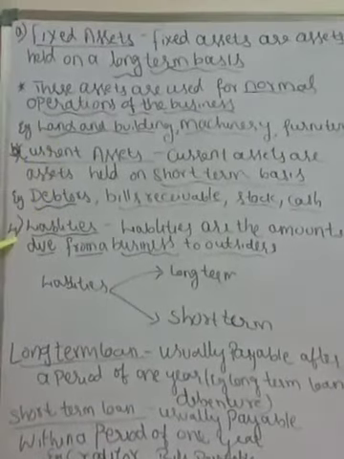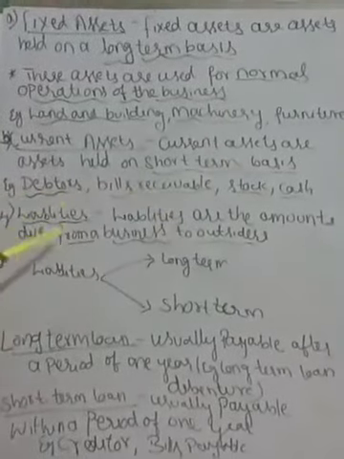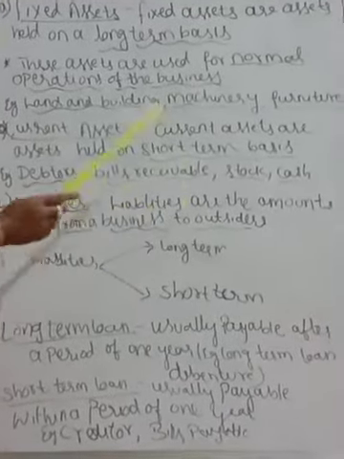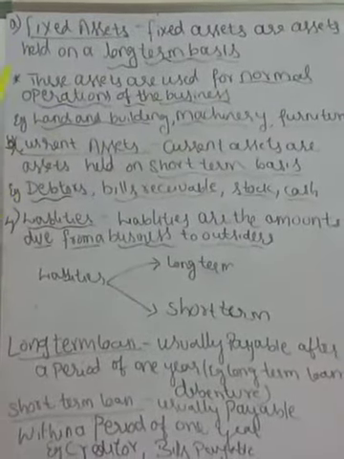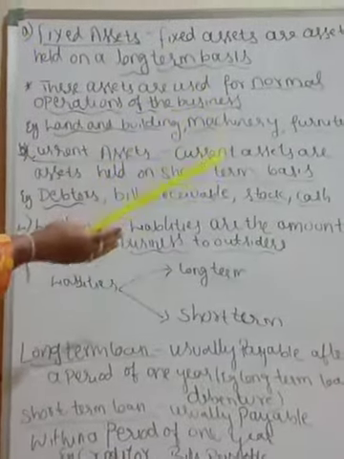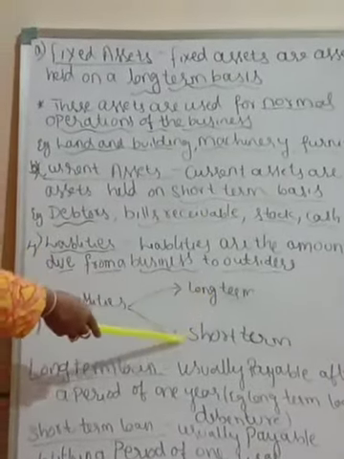Next one is liability. Liabilities are the amount due from a business to outsiders. Here the business has to pay amount to outsiders. Business firm has to pay amount to outsiders. Liabilities are of two types, long term and short term.